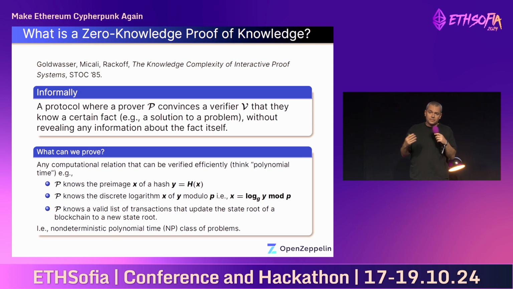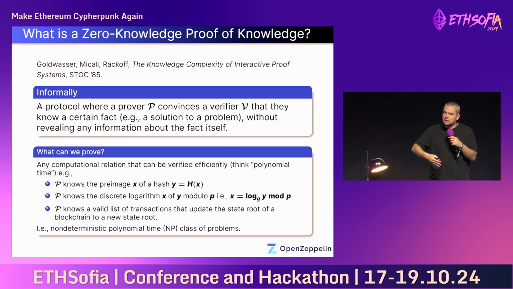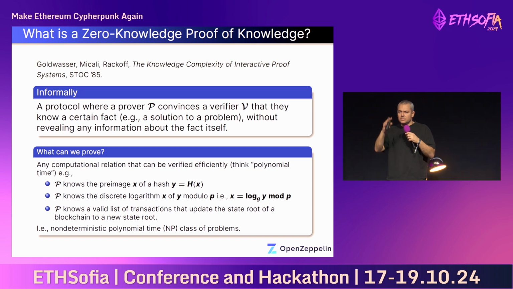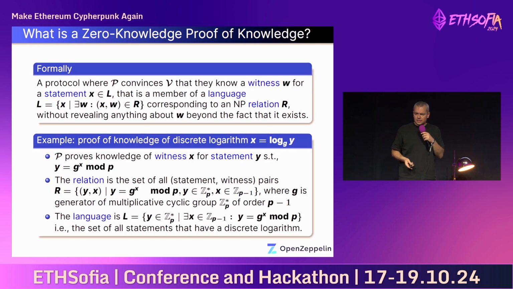Or, for example, he can prove knowledge of a discrete logarithm of a field element y. Or, closer to what we are all concerned with here, in a blockchain scenario with a ZKP, we can prove, for example, that the blockchain correctly transitions from the current state root of the chain to the new state root. And when I say state root, I mean in the context of Merkle trees that reflect the chain state.